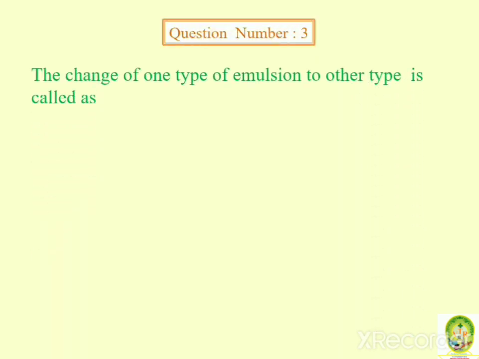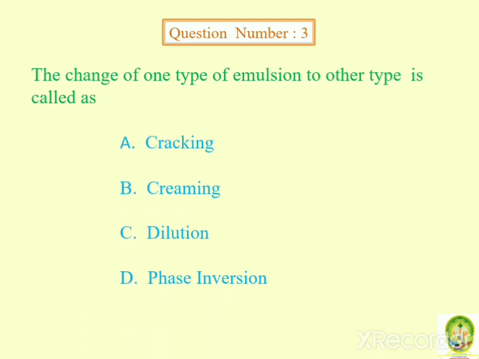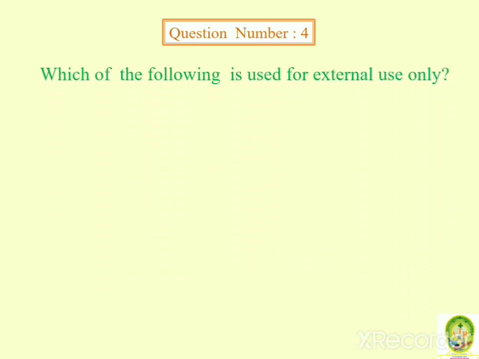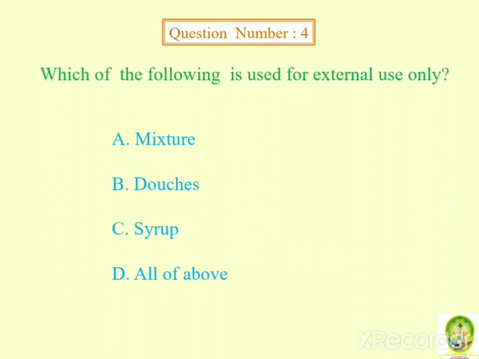The change of one type of emulsion to other type is called as cracking, creaming, dilution, phase inversion. Answer is phase inversion. Which of the following is used for external use only? Mixture, douches, syrup, all of above. Answer is douches.